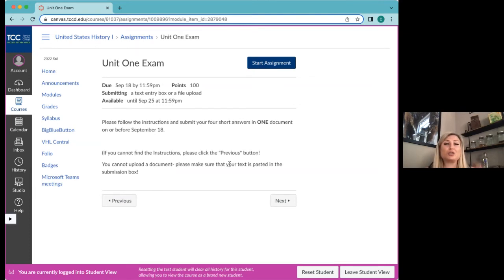Now make sure to copy and paste, not copy and paste like plagiarize, but copy and paste your own text from a Word document or Google Docs, whatever you're using, and submit it in. I don't think you can submit files on this. It doesn't work somehow. It has an error message when I try it. So make sure to just copy and paste. If you can submit a file, do that, but also include and copy and paste your text in there.